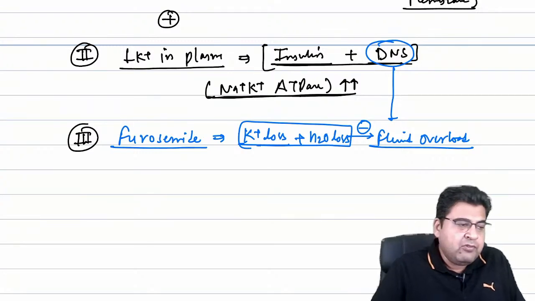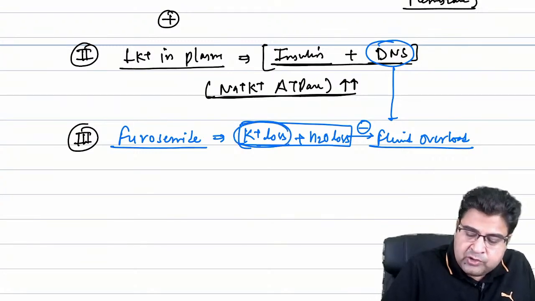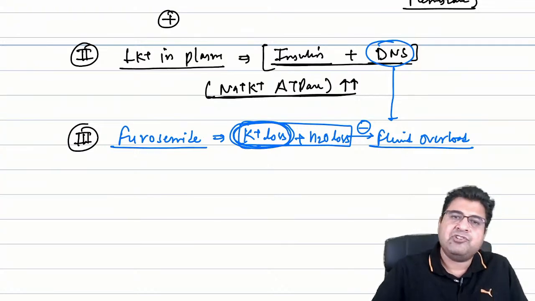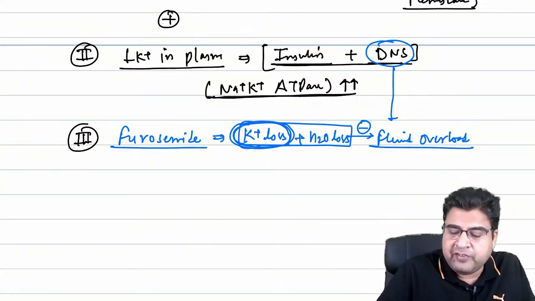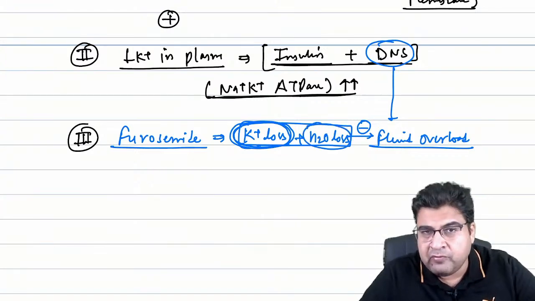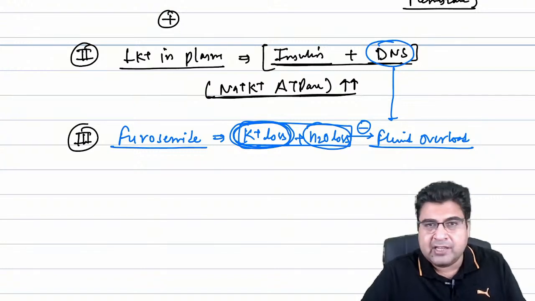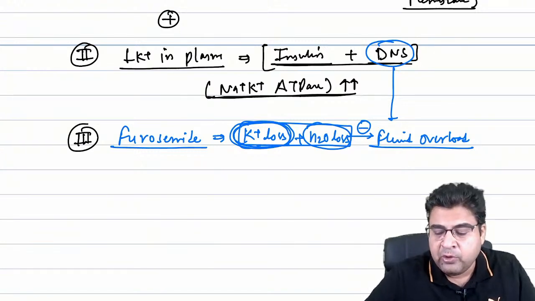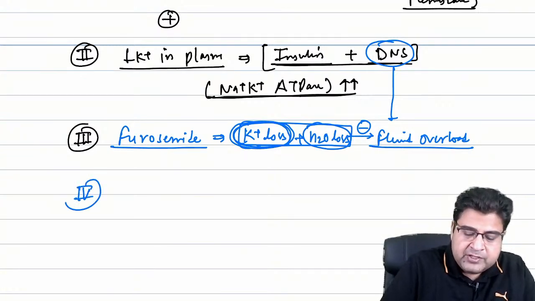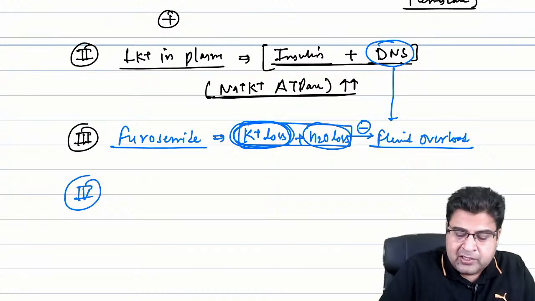Furosemide will also cause loss of potassium. The side effect of furosemide is potassium loss, and here we want the loss of potassium. So this medicine can lead to fast loss of potassium, plus it will cause water loss. Whatever extra fluid we gain through the dextrose normal saline is lost by giving the furosemide, so the balance is maintained. Right?